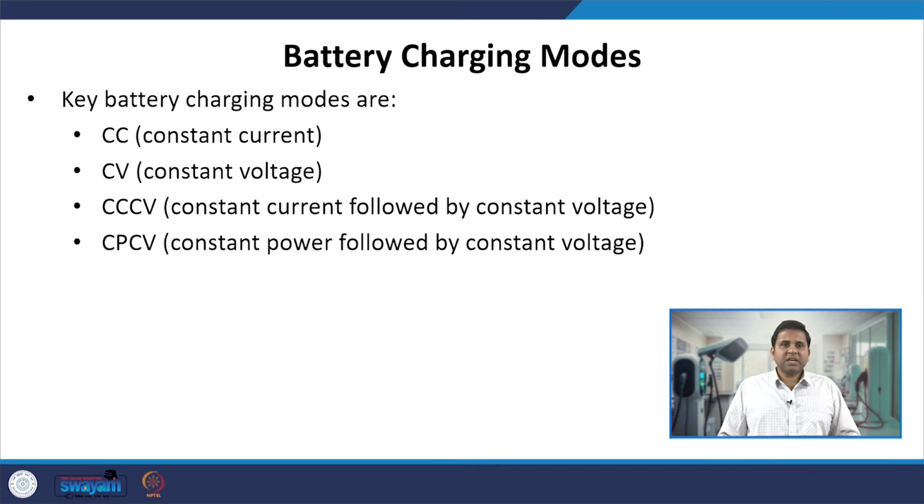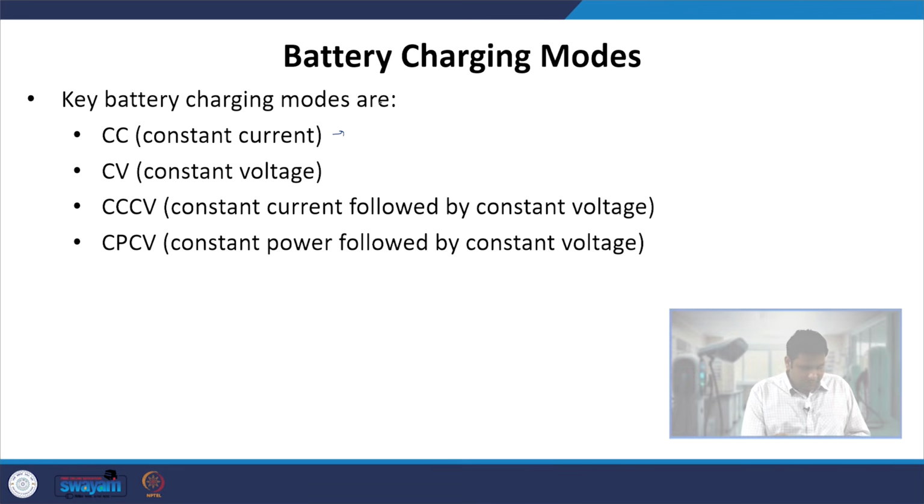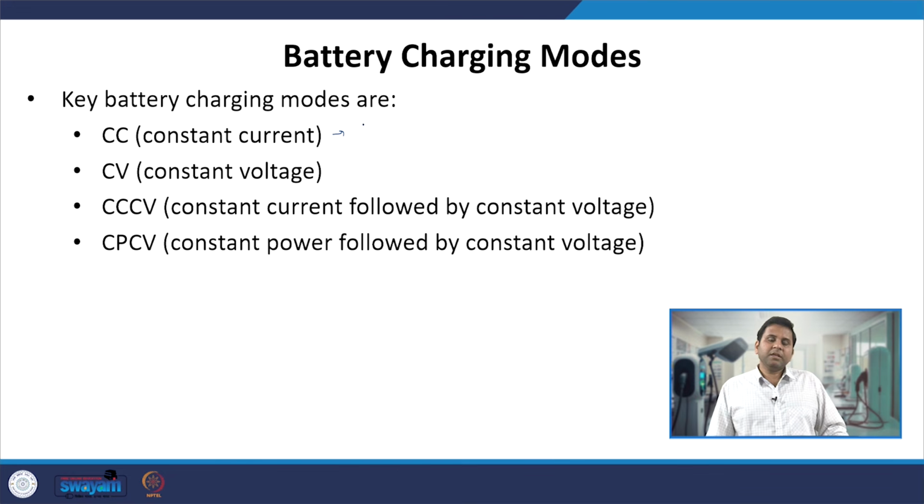Then come the battery charging modes. Again, we have seen the different battery voltages which are available in the ecosystem. We have also understood the different charging methods available. Now, while the battery is getting charged, there are several modes by which the batteries are charged. The first mode is the CC mode, which is the constant current mode. In the constant current mode, we have to continuously ensure that the batteries are getting charged with the constant current.